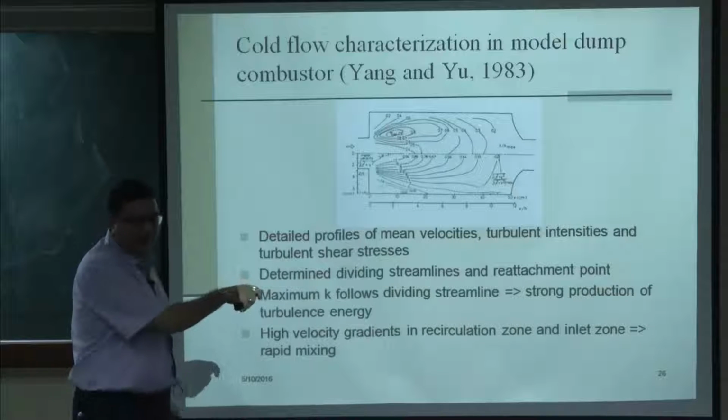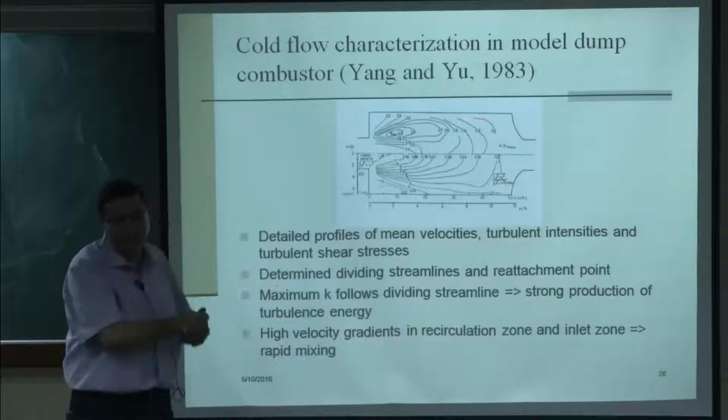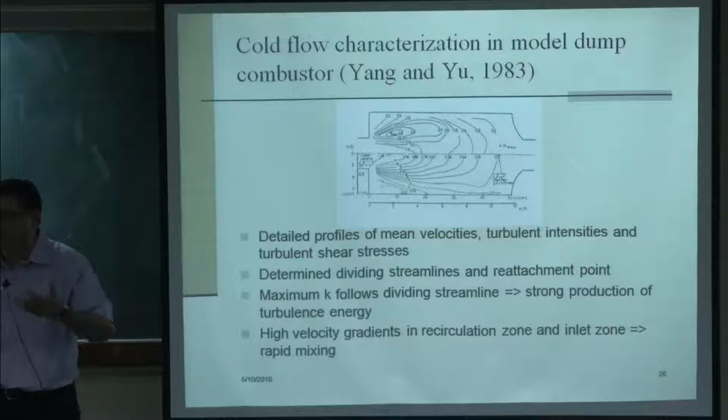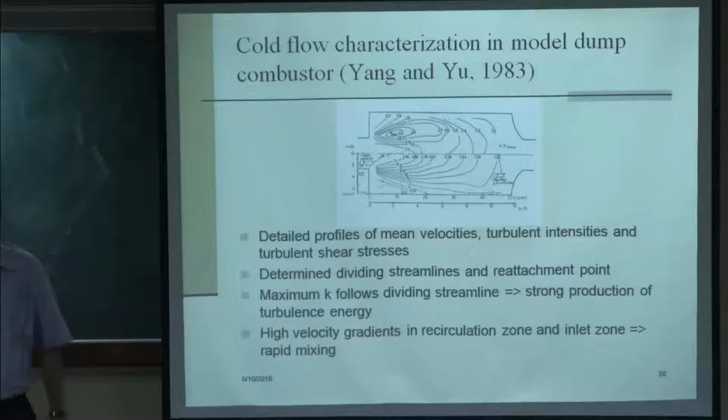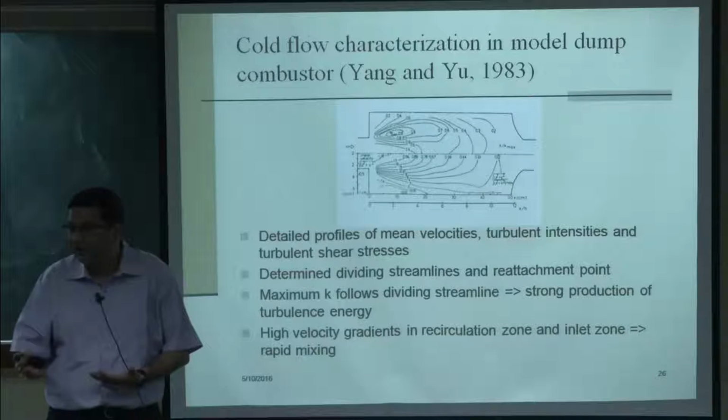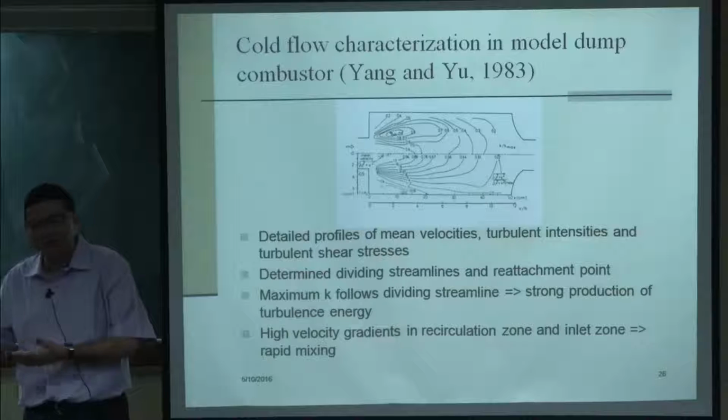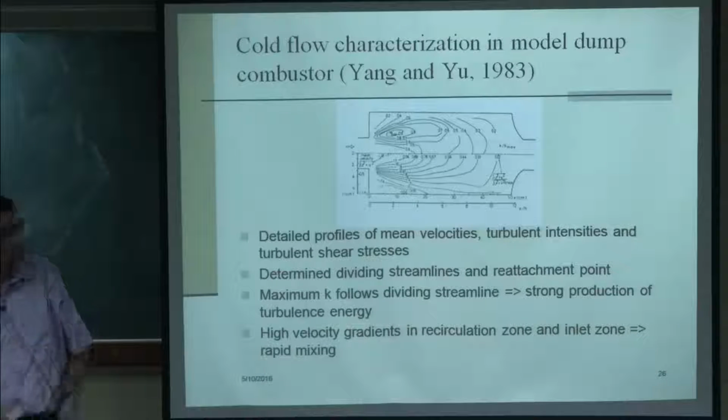Here you will have a low strain rate, but when you go to a high velocity region, the strain rate will be so high that the flame cannot stabilize there. So, the velocity field tells us where the flame is more likely to be. Similarly, the velocity field will tell us how the mixing is going to occur. That will also tell us, in a diffusion flame, where the flame is going to be.